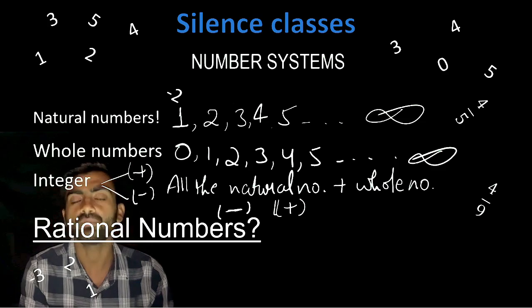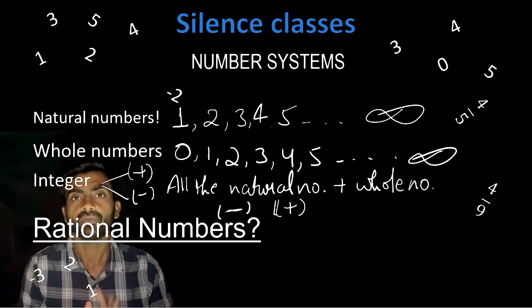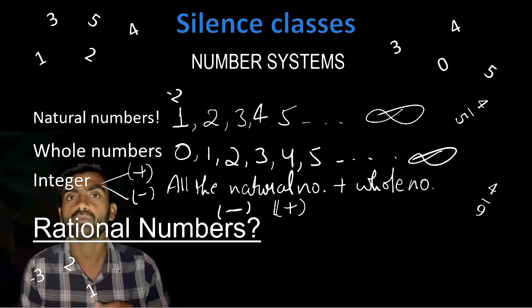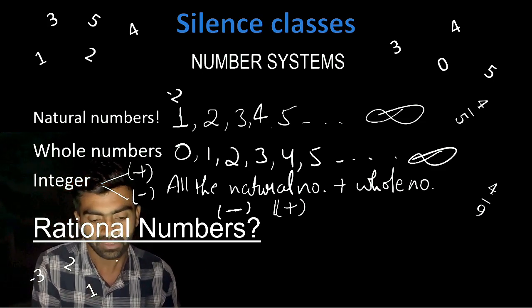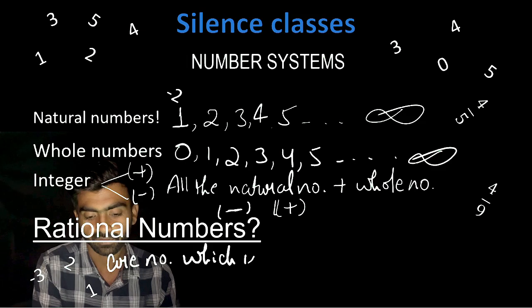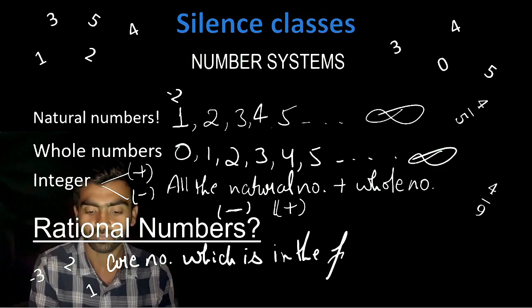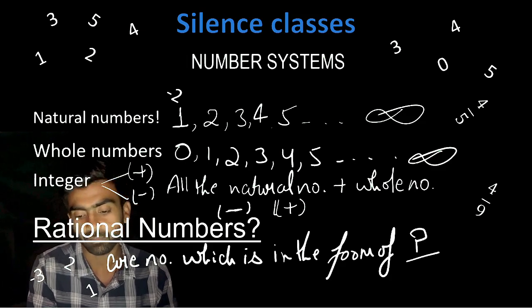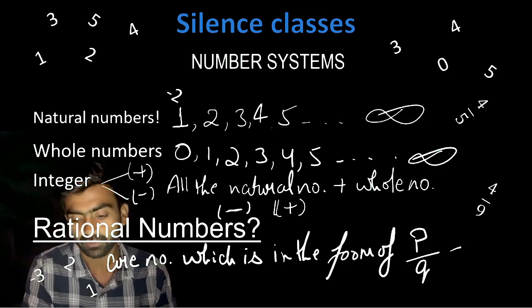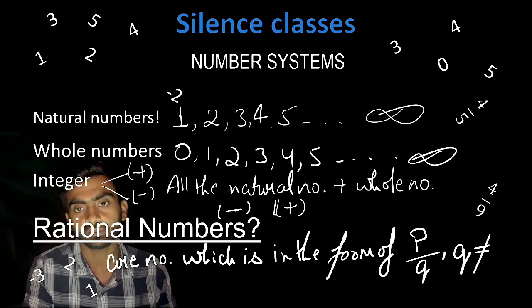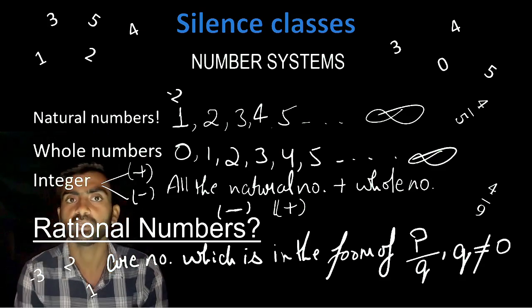Now if we talk about rational numbers, what are rational numbers? Rational numbers are numbers in the form of p upon q, where q cannot be equal to 0.